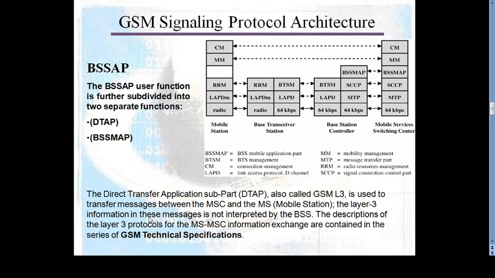The layer 3 message is not interpreted by the base transceiver station or base station subsystem. The description of the layer 3 protocol for the mobile station and the mobile switching center information exchange is contained in the series of GSM technical specifications.